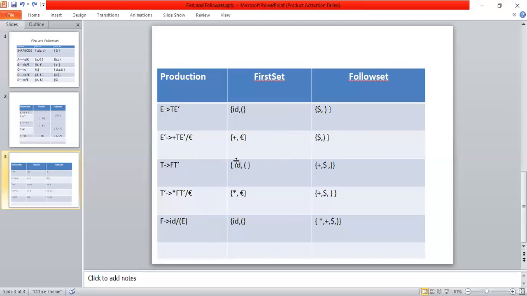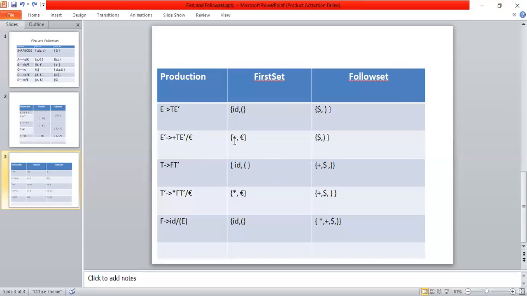Now I'm coming to the next one, this grammar. Follow of T is equal to first of E'.